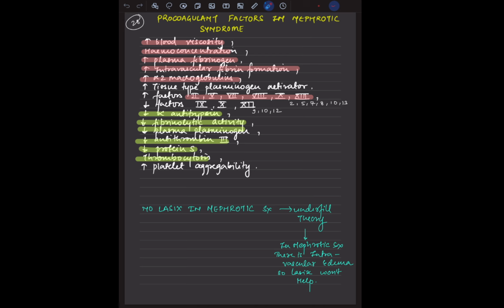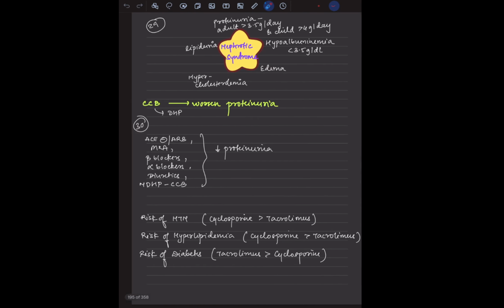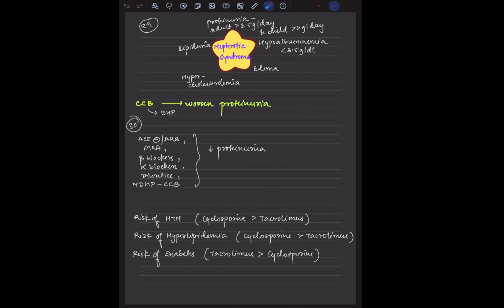There is a practice of giving Lasix, a diuretic, to these patients. Now, will it work? That is a question. There is an underfill theory, that means in nephrotic syndrome there is an intravascular depletion. Where does Lasix work? It works on extravascular edema. Why are we giving it? God only knows. So Lasix won't help these patients. Remember that.